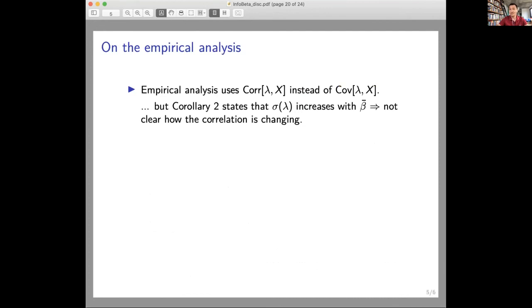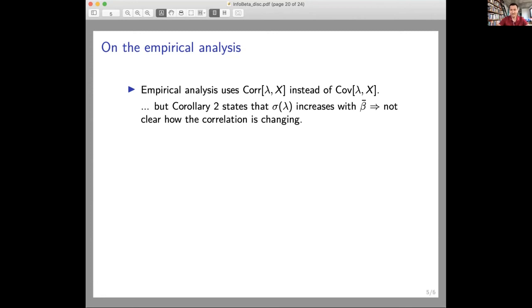I also have comments about the empirical analysis. The empirical analysis uses the correlation between the price impact and the order flow instead of covariance. This should be fine, of course, but then I looked at corollary 2 in the paper, and it states that the volatility of the price impact increases with beta. The correlation is the covariance divided by the two volatilities. So the covariance increases, but also the volatility of lambda increases, which makes me think I don't know exactly what is happening, and I don't know if indeed the results should also hold with the correlation.